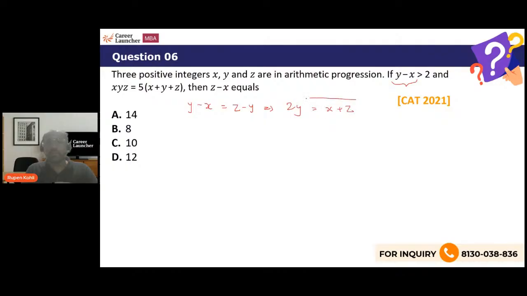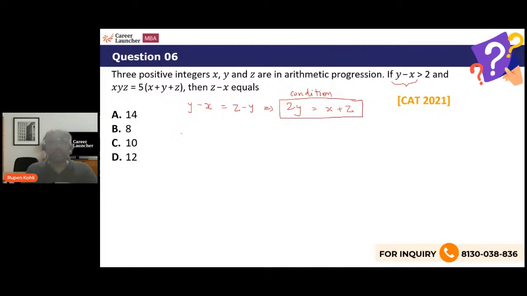So always remember, if x, y, z are in AP, then the middle term is the average of the other two. Y is (x plus z) by 2, or 2y is x plus z. This is the standard condition that you should always know. If three numbers are in AP, then the middle value is the average of the other two.